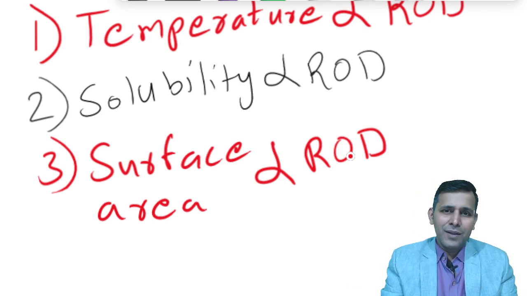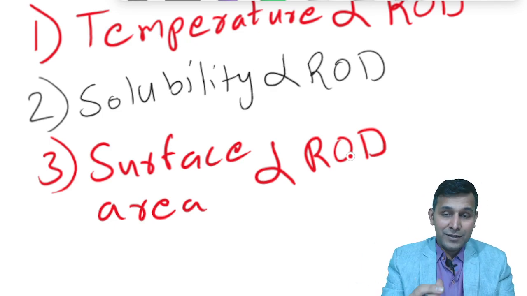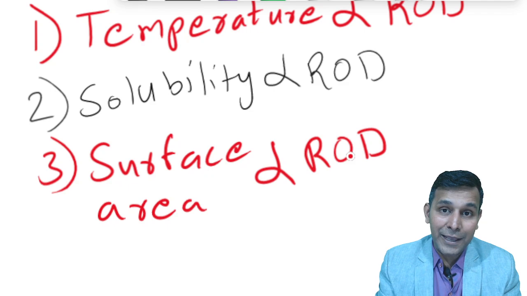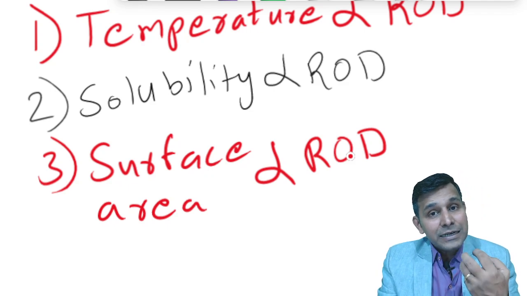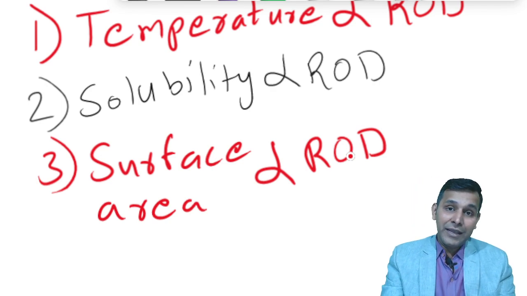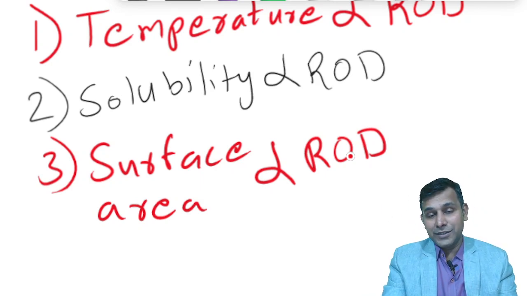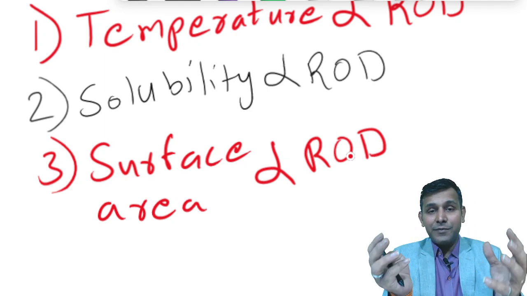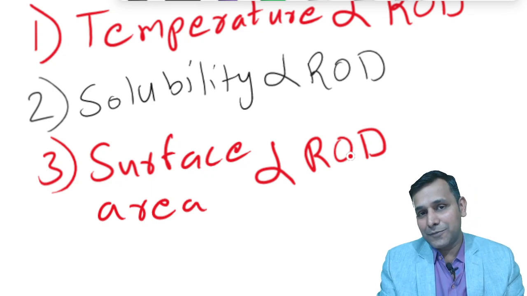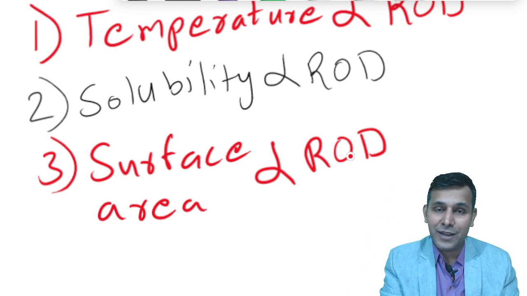For example, there are certain areas in body tissues which have more surface area than the available area. Say lungs. Lungs have alveoli, and alveoli increase the surface area for gas exchange. We have the intestine. The intestine has villi, and villi have more folds, so these villi and the arrangement of the intestine increase the surface area for faster absorption. In the kidneys, the renal system, nephrons have a very huge surface area.